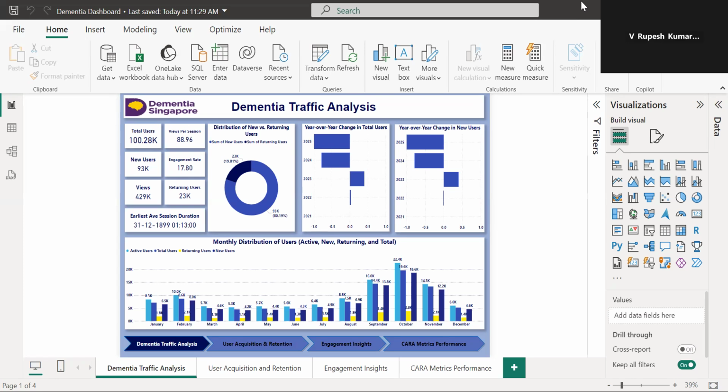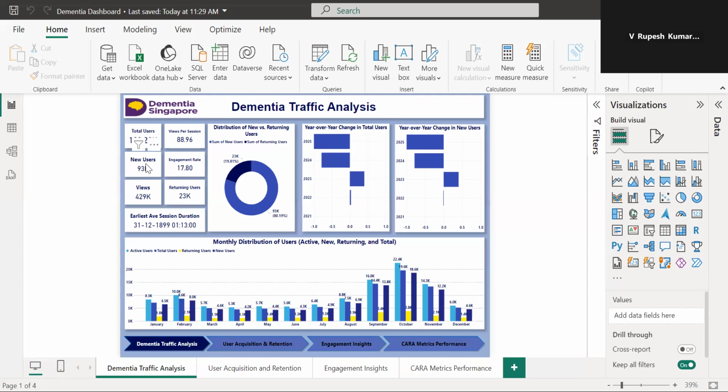The first chart I have used is a card chart. This metric shows the total number of unique users who have visited the website. The second card chart is the views per session. It indicates the average number of page views per session. A high number suggests users engage with multiple pages.